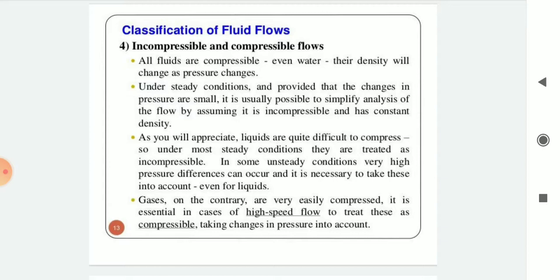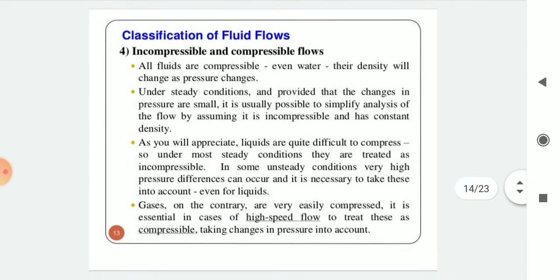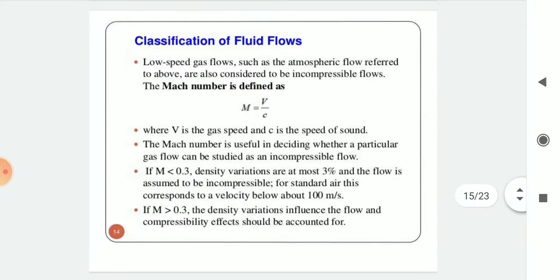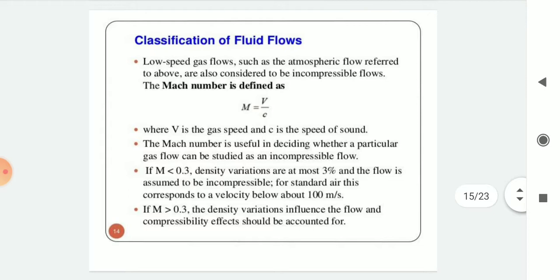And second, incompressible flow: the flow in which the density is constant is called incompressible flow. For example, problems involving liquids, that is hydraulic problems, and flow of gases in machines like fans and blowers, that is rho is equal to constant for incompressible flow. Low speed gas flows such as atmospheric flow are also considered to be incompressible flows.